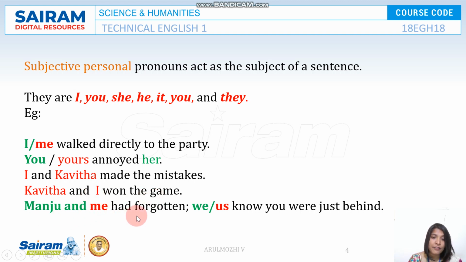Manju and me had forgotten. Which is the right one? Manju and I is the right one. So you should not say me here, you should say I. Manju and I had forgotten. We or us, which is the right one? We know you were just behind.